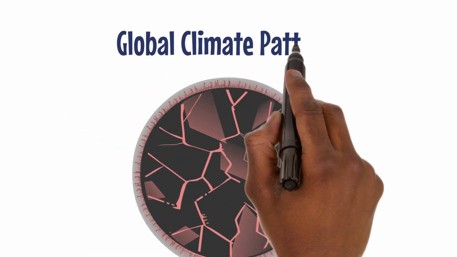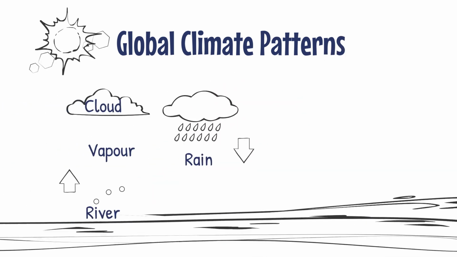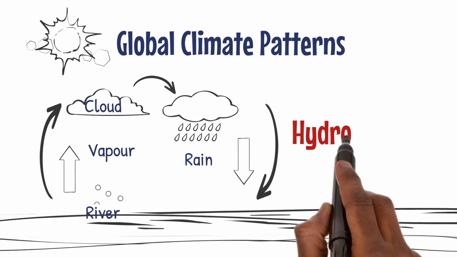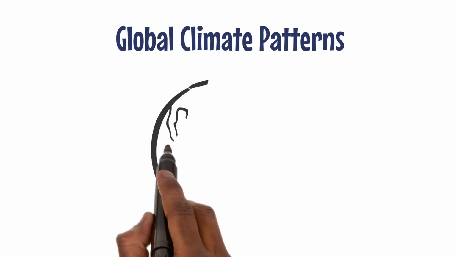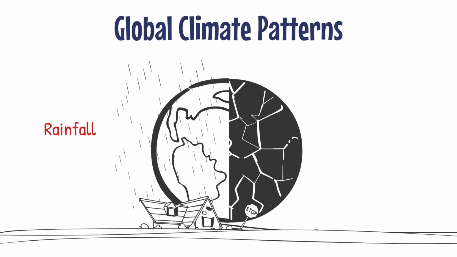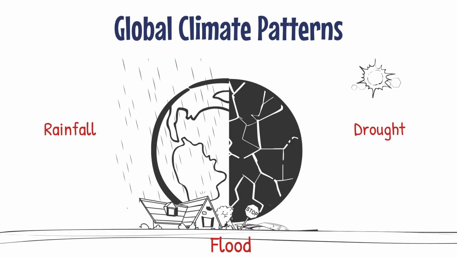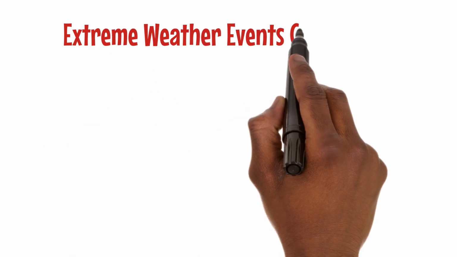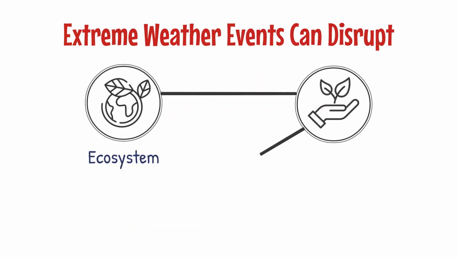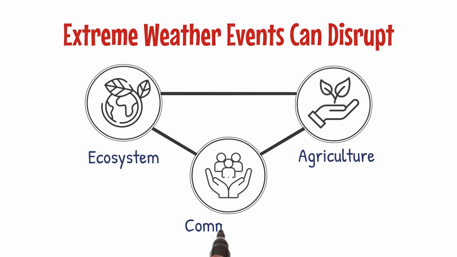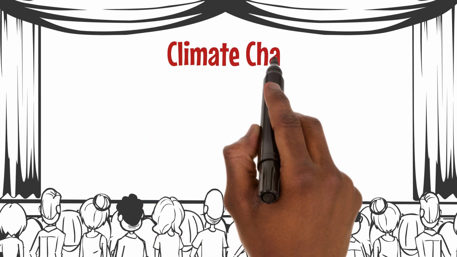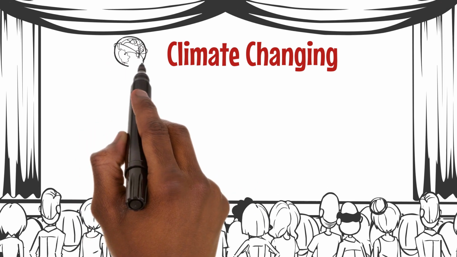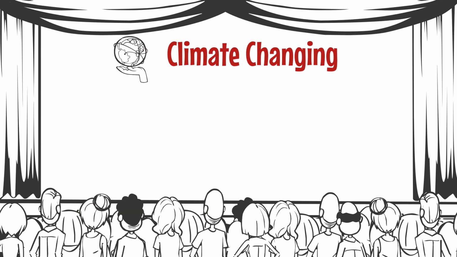Another significant effect of global warming is the alteration of global climate patterns. This change results in a more vigorous hydrological cycle, characterized by more intense rainfall, floods, and droughts. Such extreme weather events can disrupt ecosystems, agriculture, and the livelihoods of communities. The growing concern surrounding climate change prompted international efforts to address this critical issue.